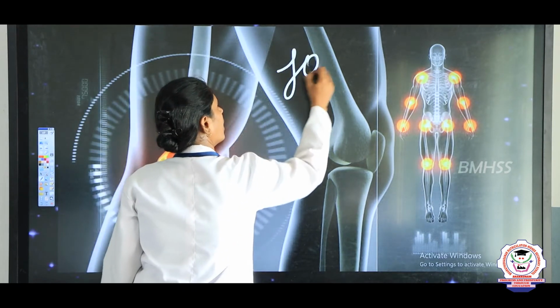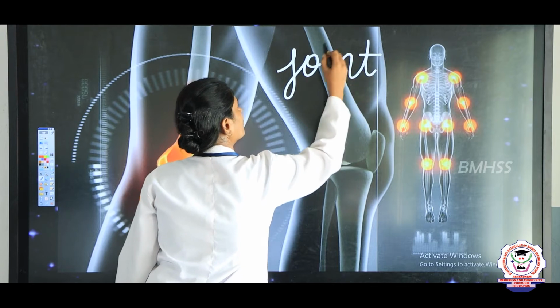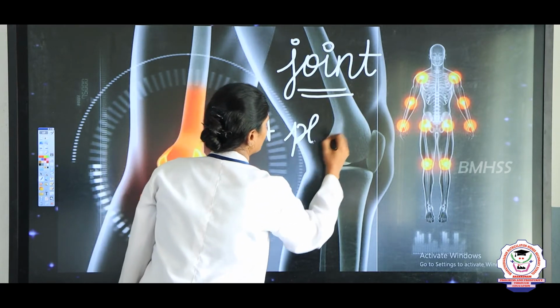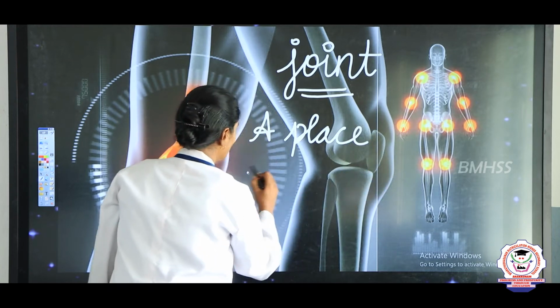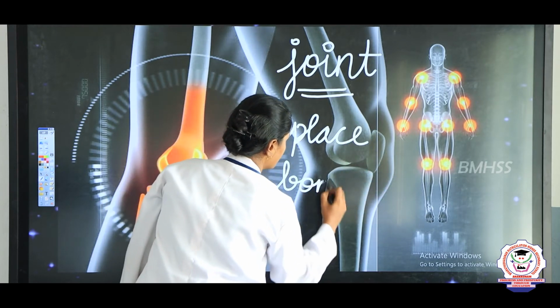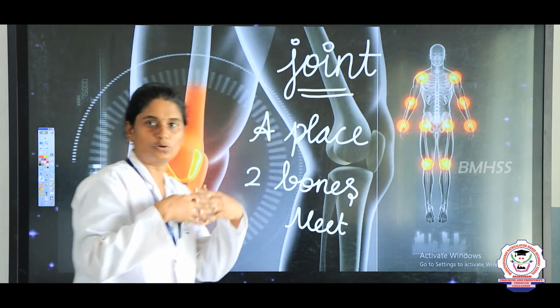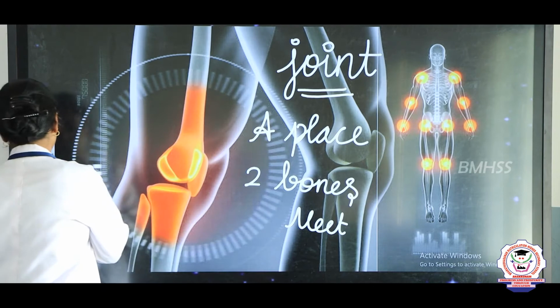Joint, J-O-I-N-T. A joint means a place where two bones meet together, right. So now let us see.